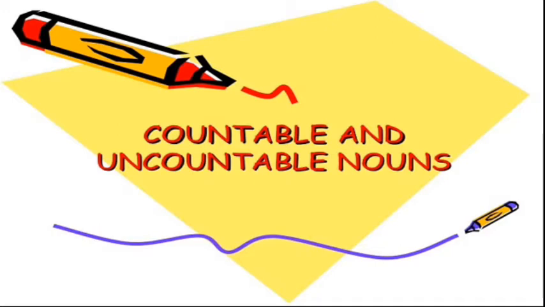So today I will explain chapter 6, countable and uncountable nouns, given on page number 29 in your English grammar book. Students, keep this in mind. Noun or naming words both mean the same. Naming words is the other name of noun. Do not get confused.